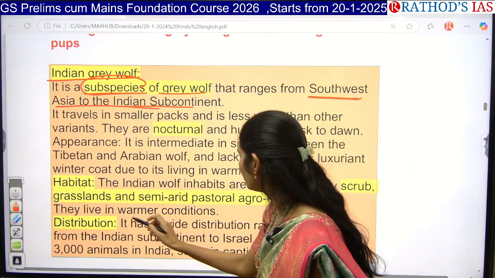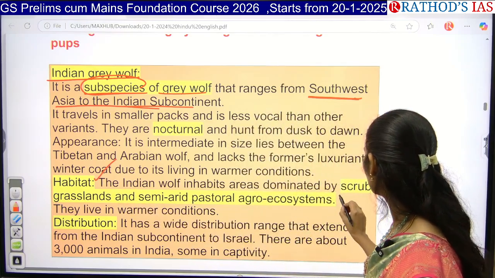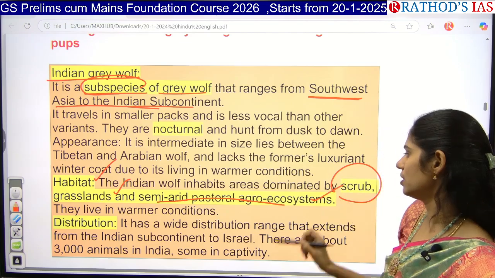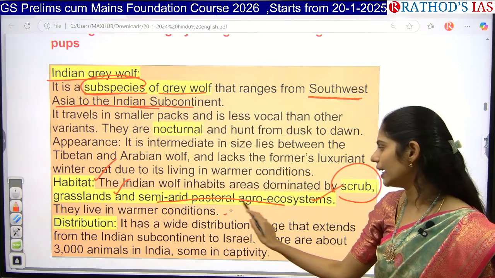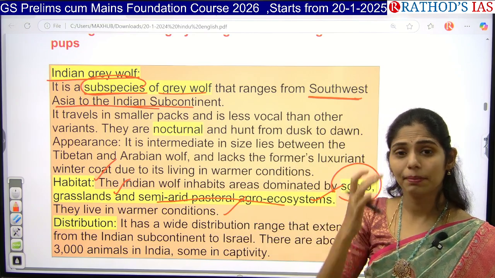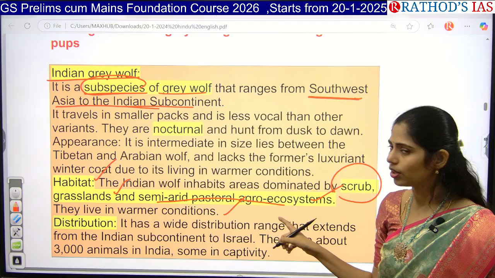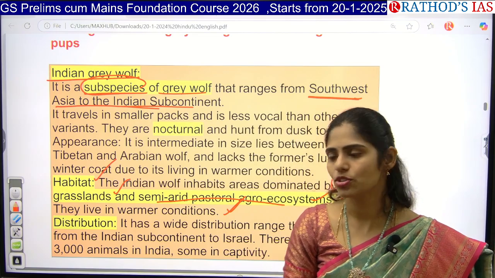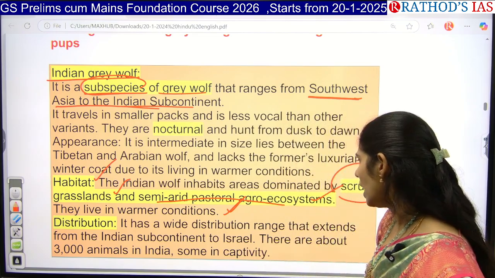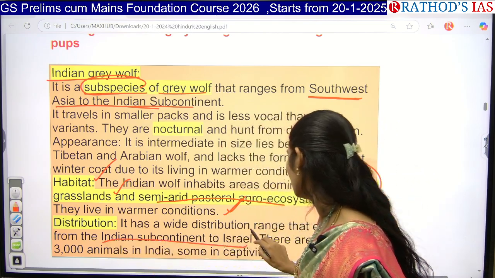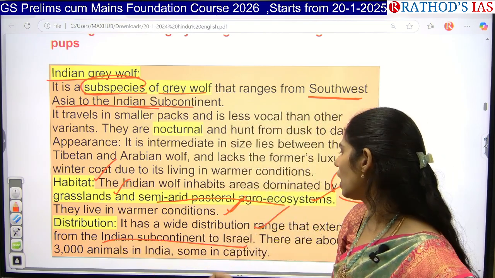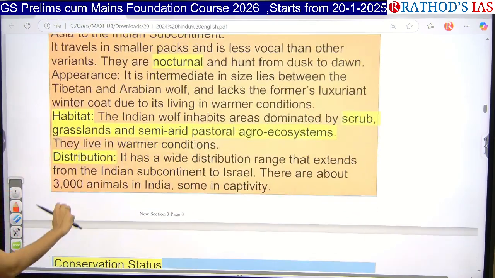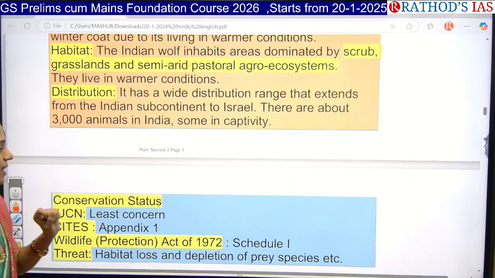Next, if you see the habitat, it is mainly seen in scrubs, grasslands and semi-arid pastoral agro-ecosystems, and they live in warmer conditions. That means in temperate or tundra regions it will not be available. It is seen in tropical and subtropical regions, from the Indian subcontinent to Israel, and there are about 3,000 animals in India. We are also conserving this animal in captive breeding centers.